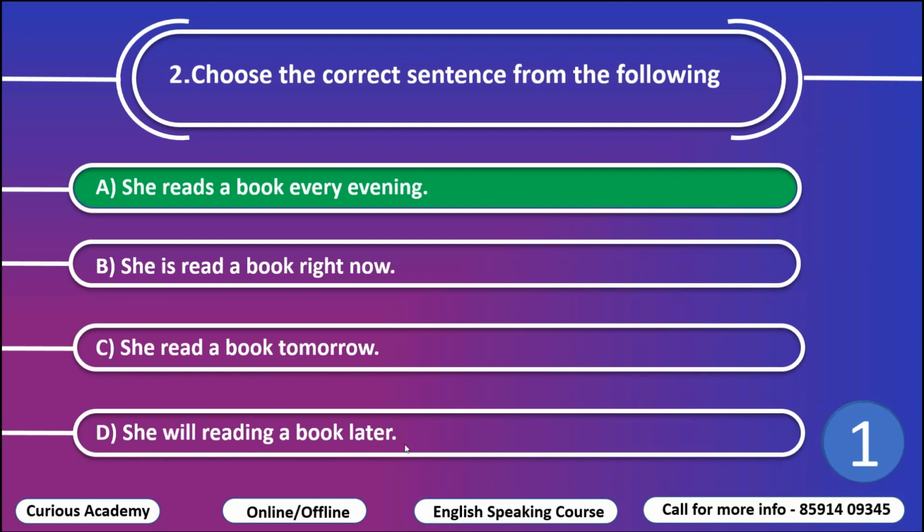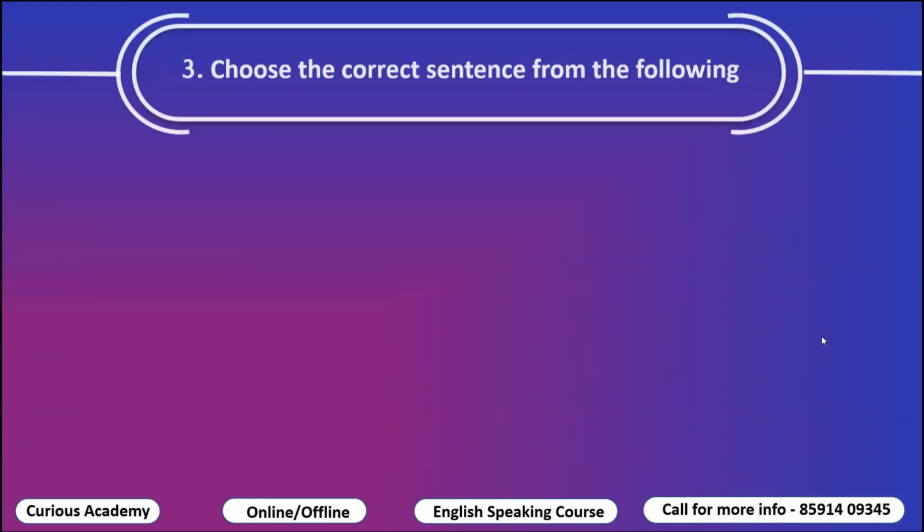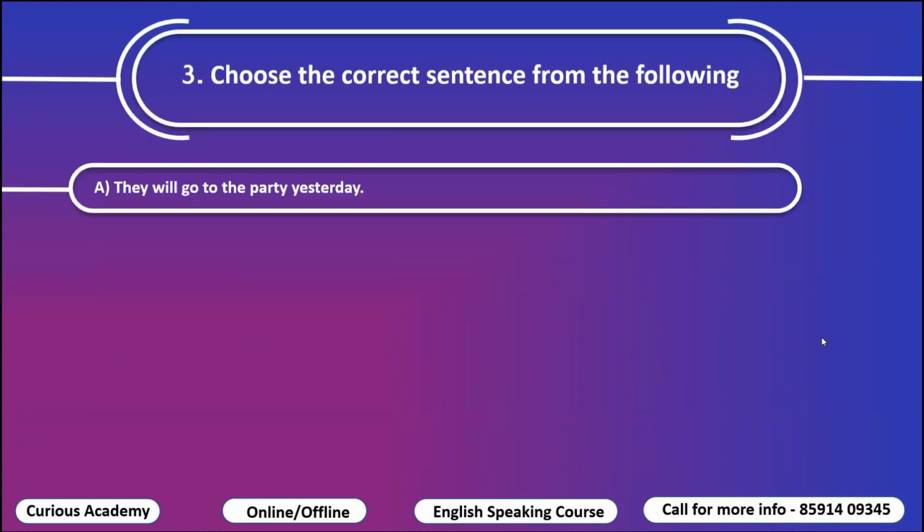D, she will reading a book later. She will reading, it should be will be. Will be is the right, but be is not mentioned here. So this is also wrong. So go to the next, third question.